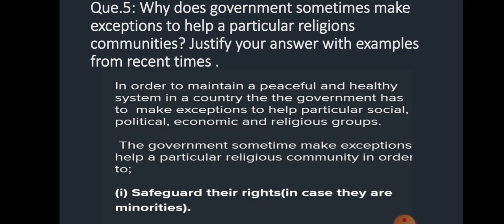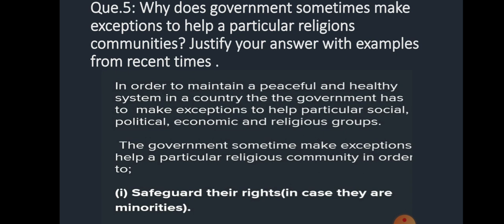You know very well that under the right to religious freedom, it is explained that the state has no religion of its own, so the state is never partial to any religious community, but sometimes the government also helps some religious community.